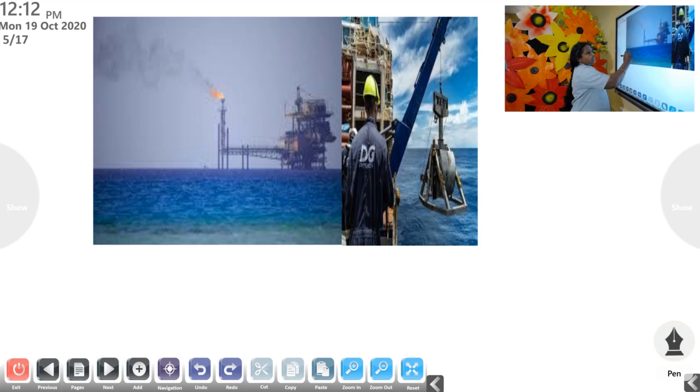There the minerals are collected, and they are processed there. So don't think that the minerals are available from the land area only. They are available from the ocean also. That is, from the ocean bed, ocean floor. Okay, from the ocean floor also we are getting minerals.